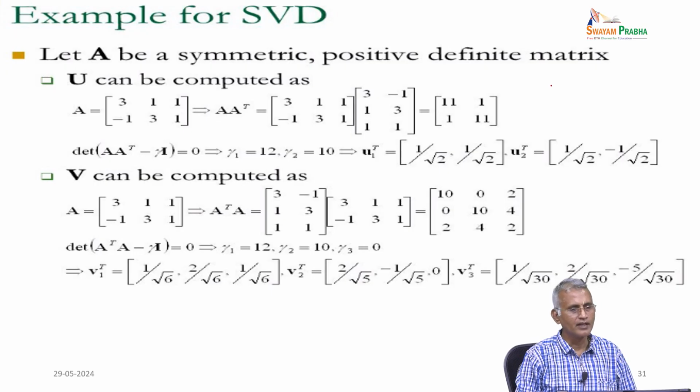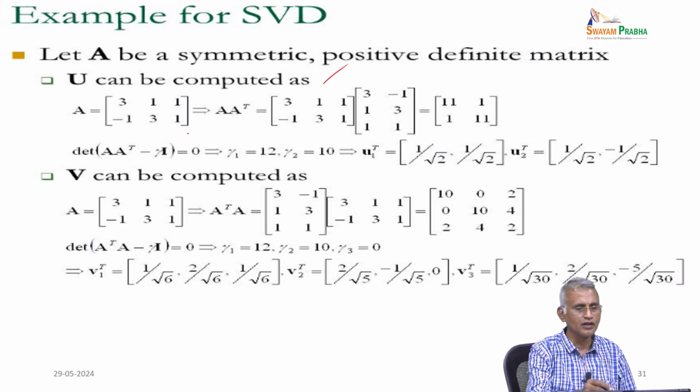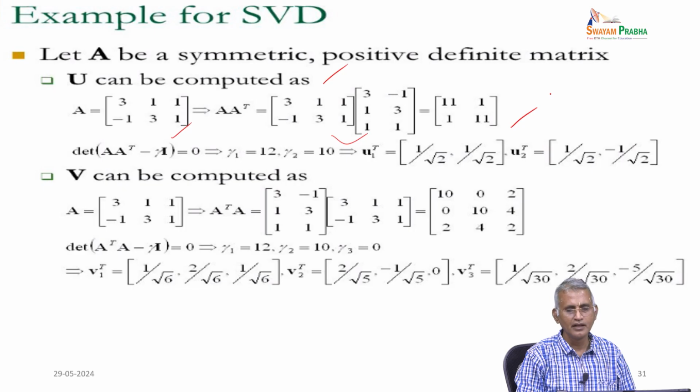So, now we have an example. Let A be a symmetric and positive definite matrix, and U can be computed as what? It is not a square matrix, and we compute the square matrix A transpose. This is 2 rows and 3 columns, A transpose is 3 rows and 2 columns, so that the answer is 2 cross 2. Now, it is easy to find the determinant, eigenvalue, eigenvector.